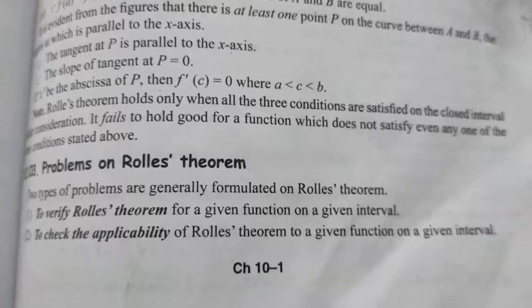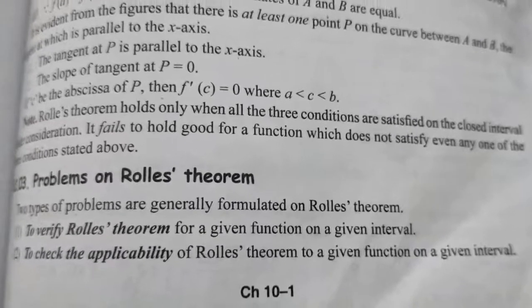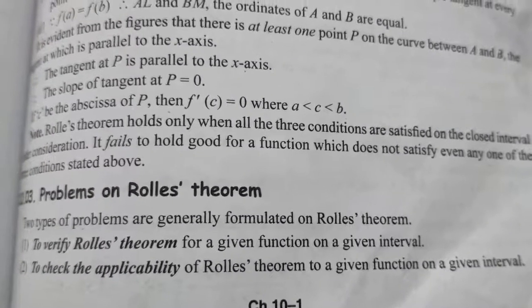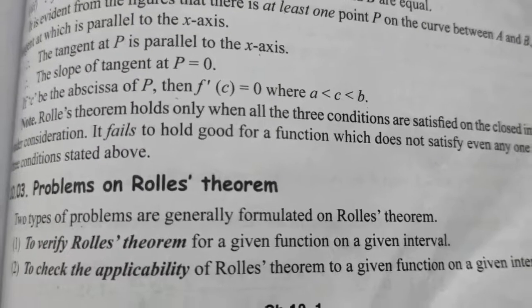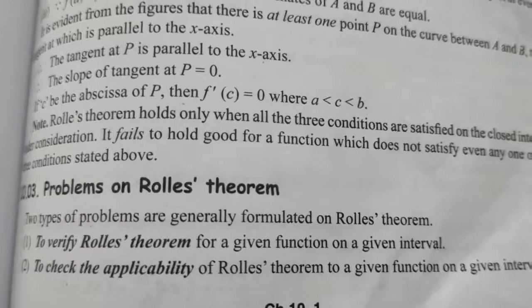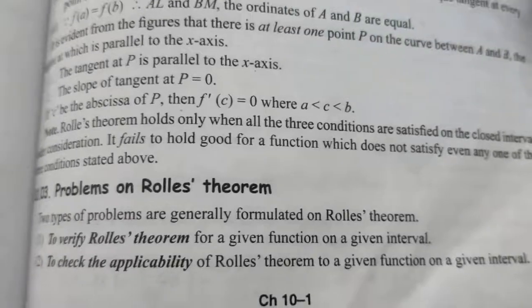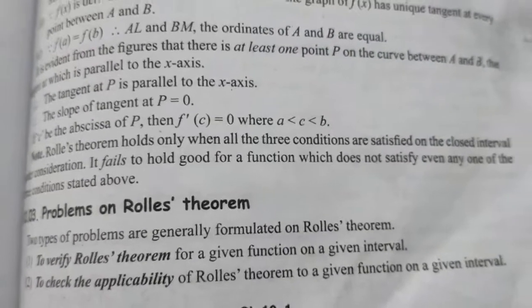So these are the frequently asked questions. So what are the two types of problems where we can use Rolle's theorem? To verify Rolle's theorem for a given function on a given interval, we use this theorem for verifying it. So two types of problems are formulated by using Rolle's theorem. First we use Rolle's theorem to check whether the given statement is true or not, and also it is used to check the applicability of a given function on a given interval, right?